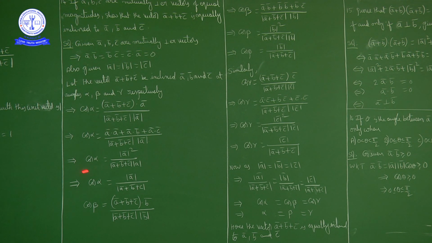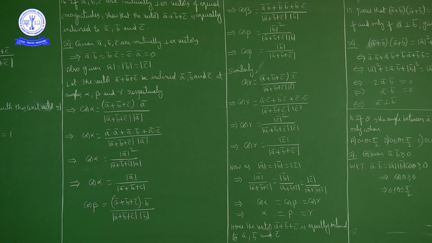Okay. So cos alpha is equal to mod a bar square upon magnitude of a bar plus b bar plus c bar into magnitude of a bar. One magnitude of a bar, one magnitude of a bar cancel. So what we get, cos alpha is equal to magnitude of a bar upon magnitude of a bar plus b bar plus c bar. Okay. This is cos alpha.